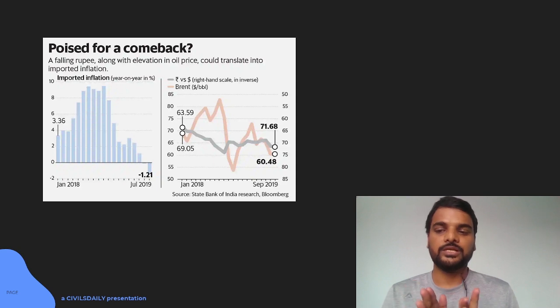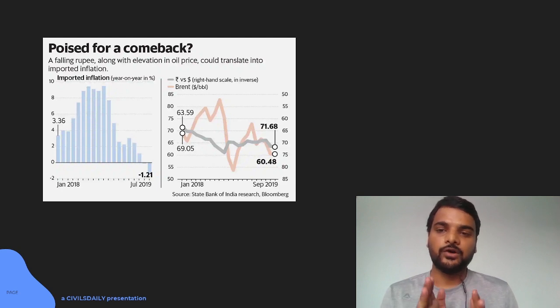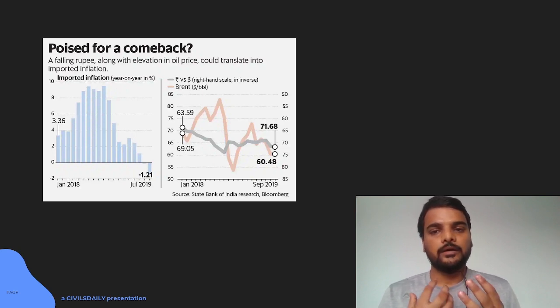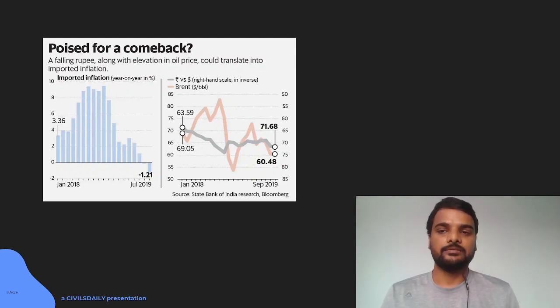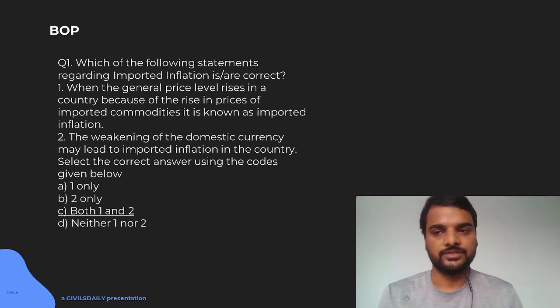We have seen from 2018 later on to 2019 that imported inflation increased because we had the falling rupee, along with Brent crude oil prices increasing. So you had the general price level, that is imported inflation, increasing. So in this case, both statements will be true. Price level will rise, and weakening of currency will also lead to more imported inflation.